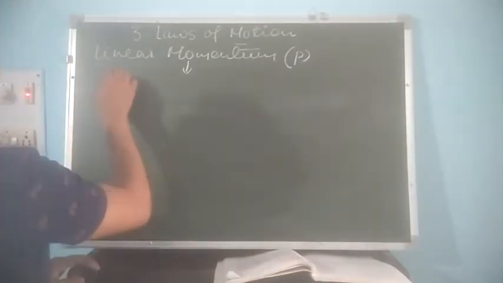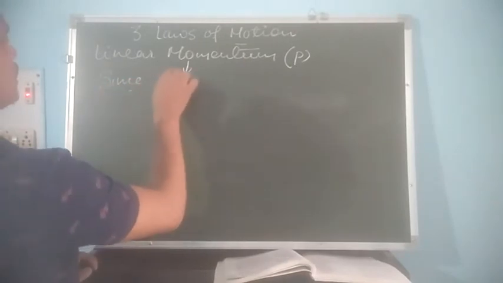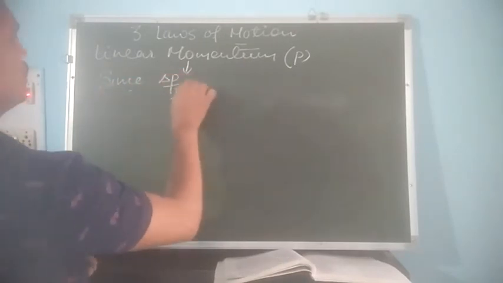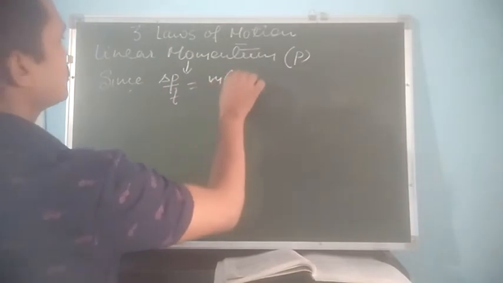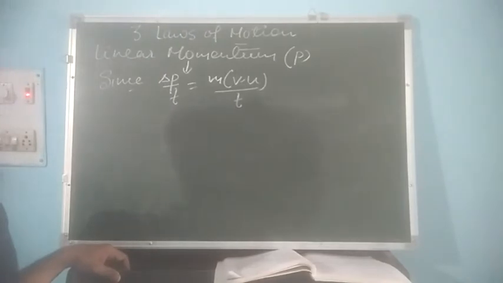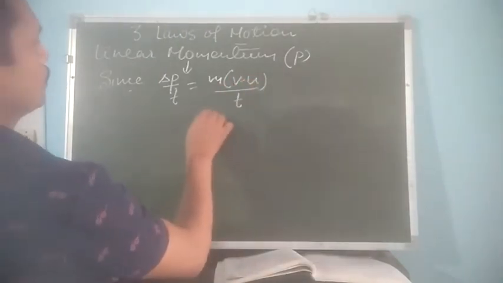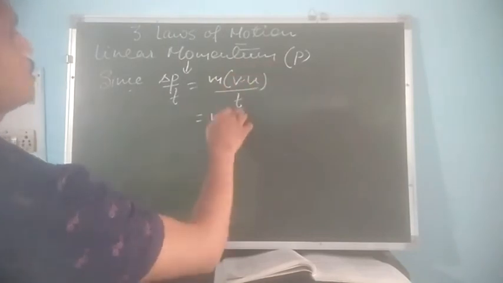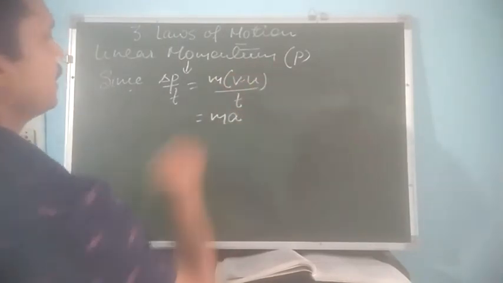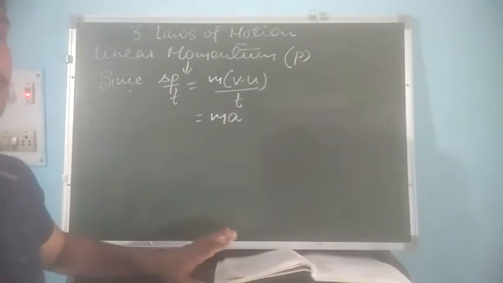Since rate of change of momentum, that is delta p upon t, is equal to m(v minus u) by t, in place of (v minus u) by t, we can also write a, that is, mass into acceleration.